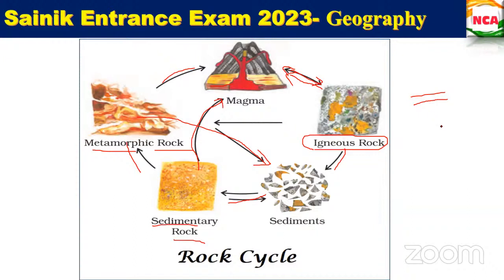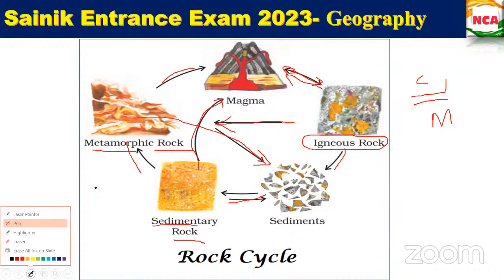So it is between the crust and the mantle, and in the asthenosphere we are getting the volcano. Is this clear? Yes, ma'am. So igneous rocks also can be exposed to high heat and pressure to form metamorphic rocks as well.